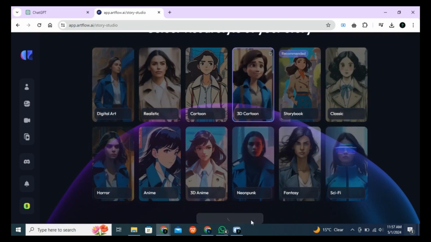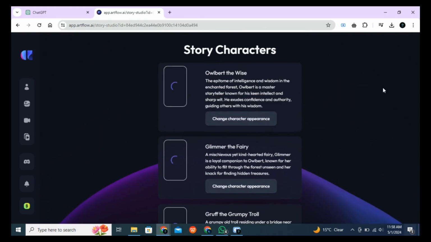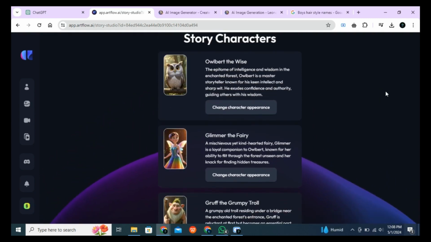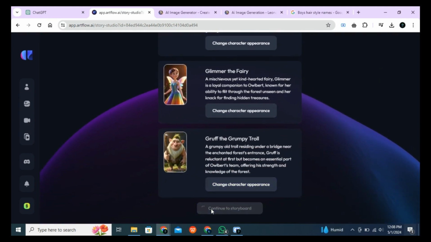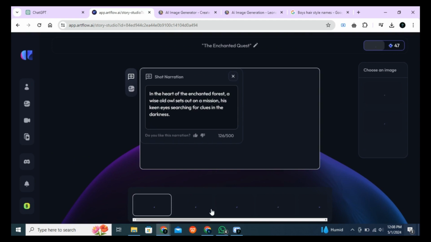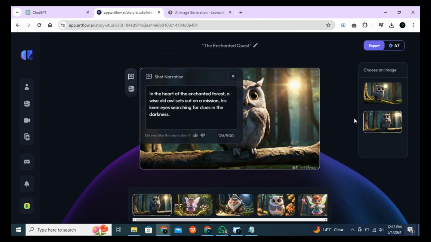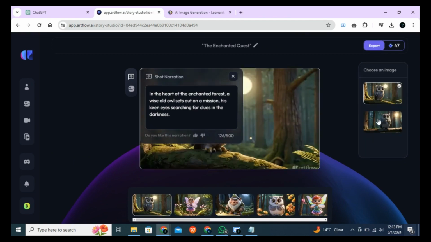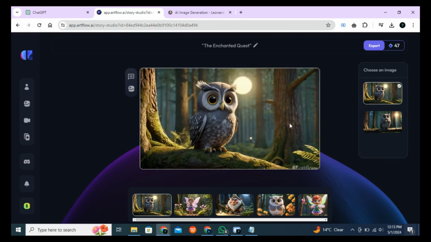As you can observe, the character creation process has commenced. Impressive, isn't it? Now let's continue the story by clicking on this button and wait for the result. The story has finally been generated. It may take some time. If you click on each scene, you'll see 2 image options to pick from.